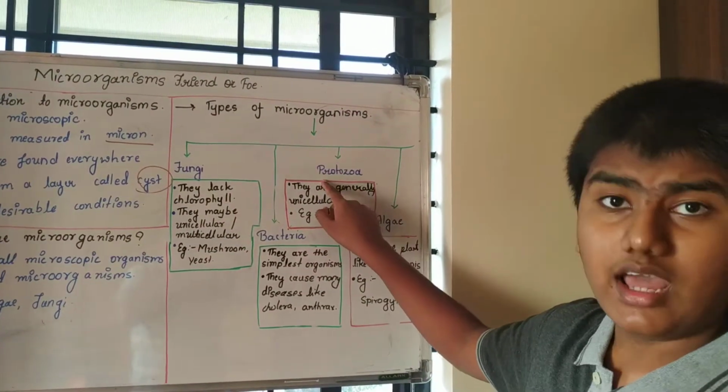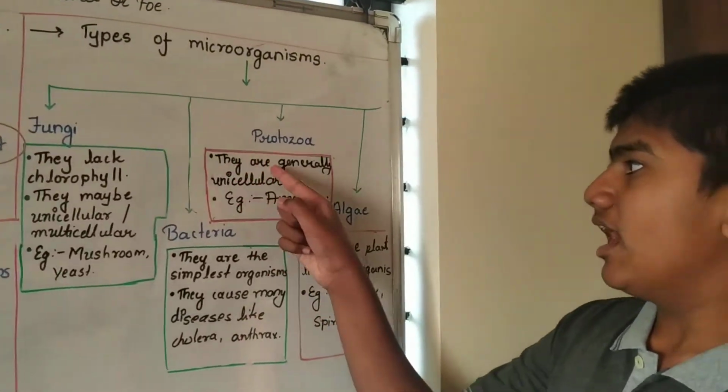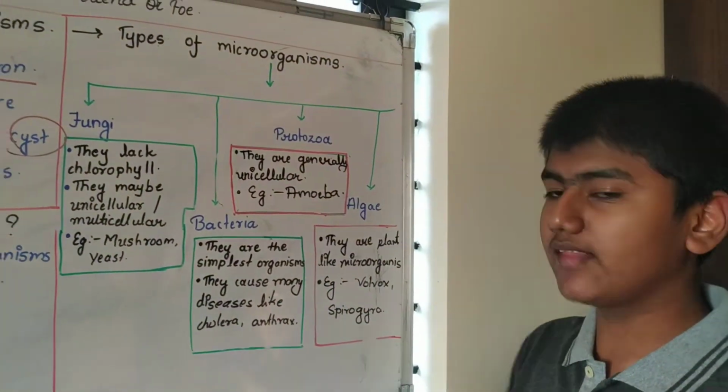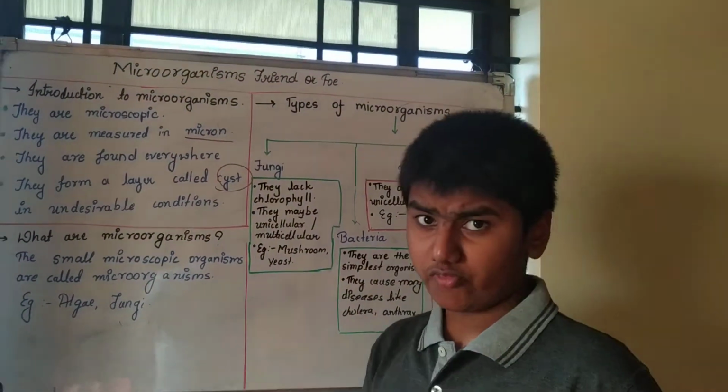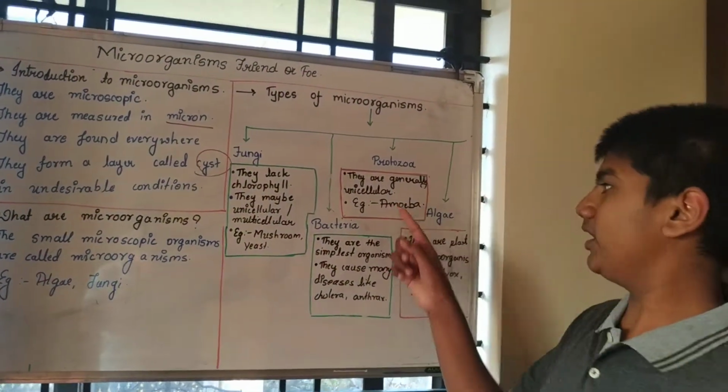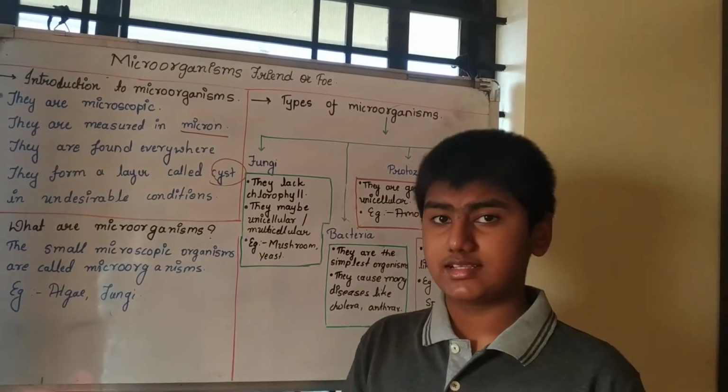Coming to the third type, protozoa. They are generally unicellular, meaning they have only one cell. Most of them are single celled, for example amoeba, paramecium, etc.